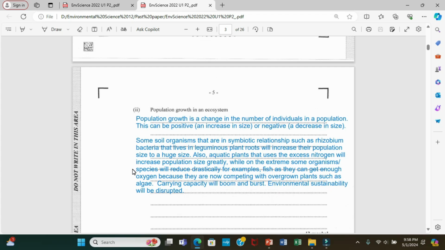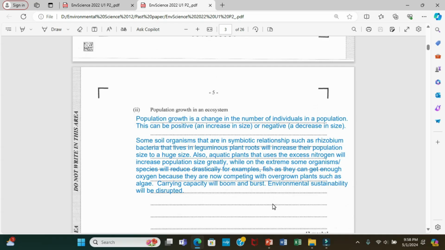Environmental sustainability will be disrupted. So when you have overgrowth or eutrophication, the carrying capacity of the environment will be affected. What happens is that this will basically affect the plant population. The plant population will grow rapidly and then go past the carrying capacity, meaning the environment cannot maintain these overgrown plants. So they're going to start dying back.